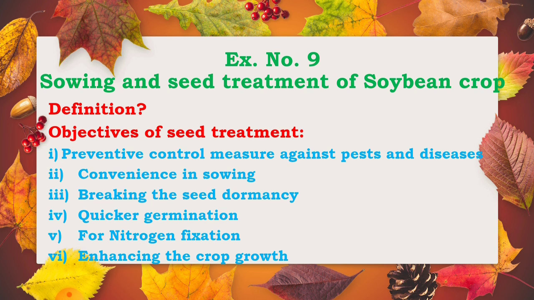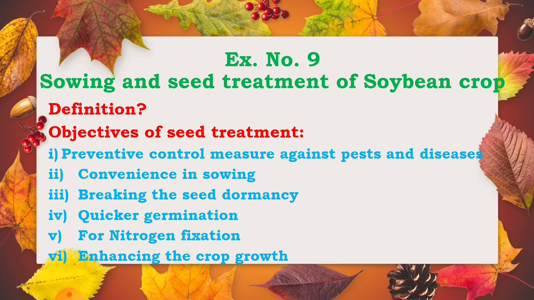Then for nitrogen fixation, the pulse crops are mostly treated with Rhizobium for increasing the nitrogen fixation into the soil or for improving the soil fertility. So many biofertilizers are used for treating the seeds of cereals, pulses, oilseeds, forage and fodder crops, etc. for increasing nitrogen fixation and improving the soil fertility.